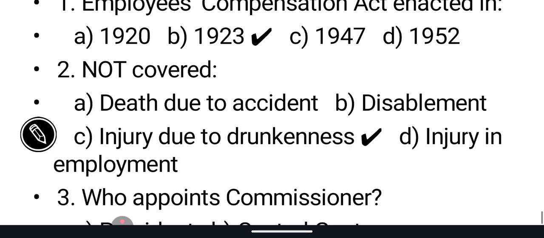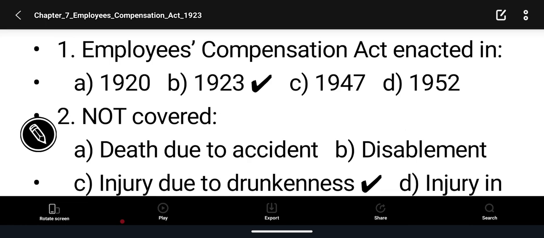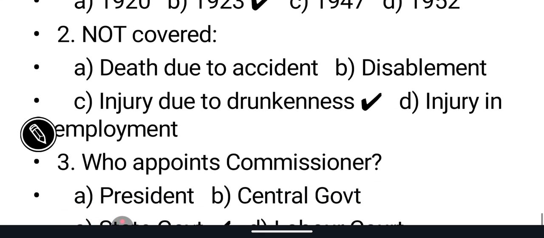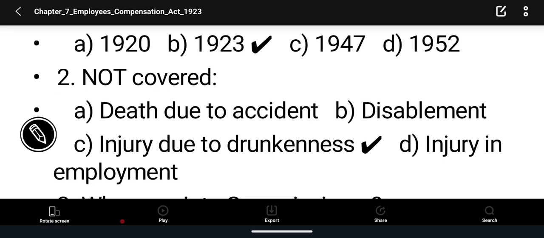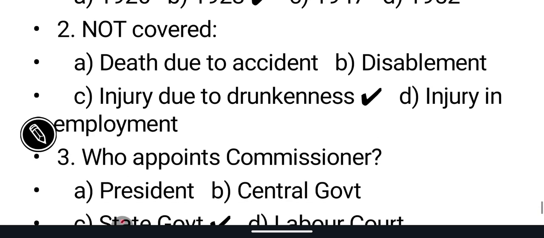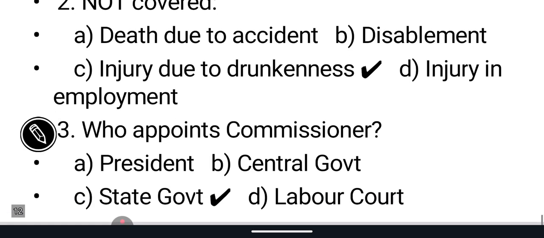Next, what is not covered? Death due to accident is covered. Disablement is covered. Injury due to darkness is not covered under this Compensation Act of 1923. So remember that one. Who appoints the commissioner: the president, the central government or the state government? We all studied that it is appointed by the state government.